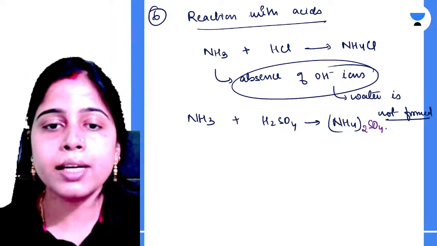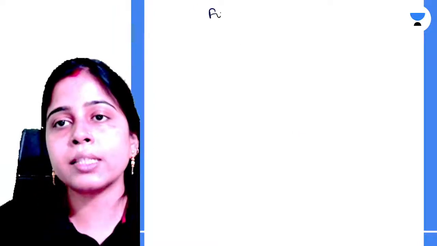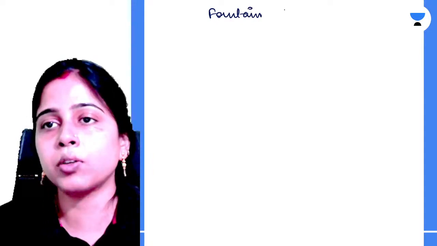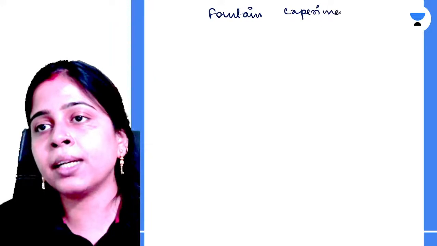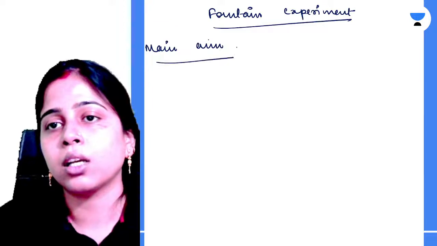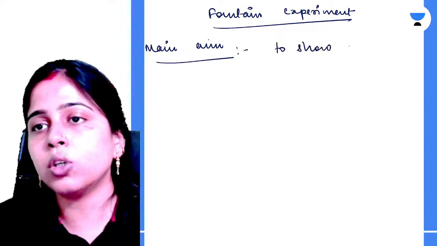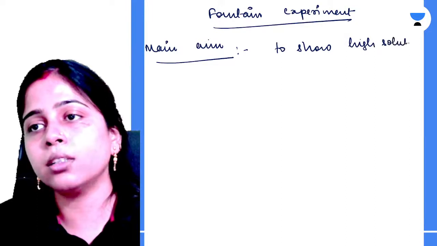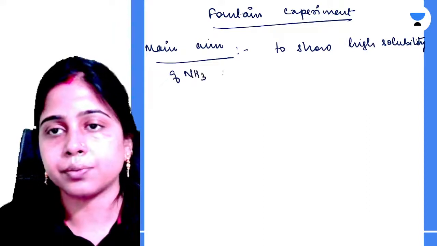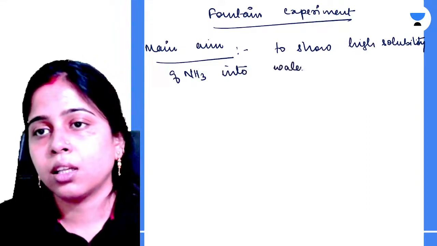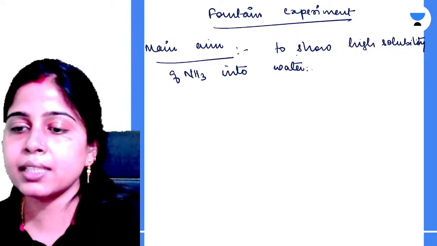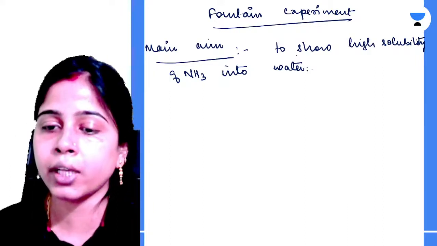ठीक है? Now let's talk about your fountain experiment. I told you after we discuss the chemical properties of ammonia, we will discuss your fountain experiment. Fountain experiment is conducted to show the high solubility of ammonia into the water. Its main aim is to show high solubility of ammonia into the water. Am I clear, all of you? Understood everything? Please tell me fast.